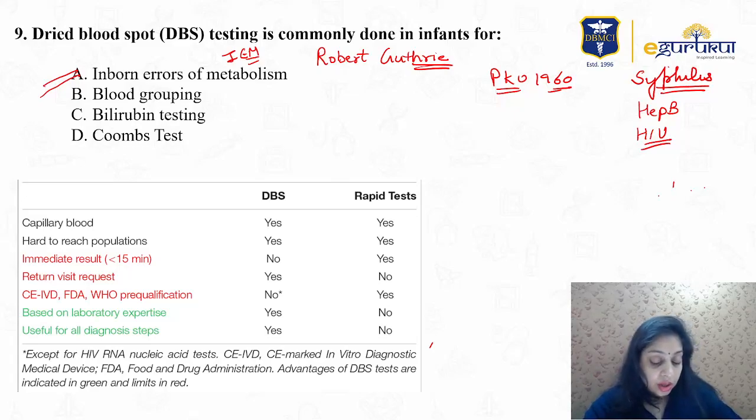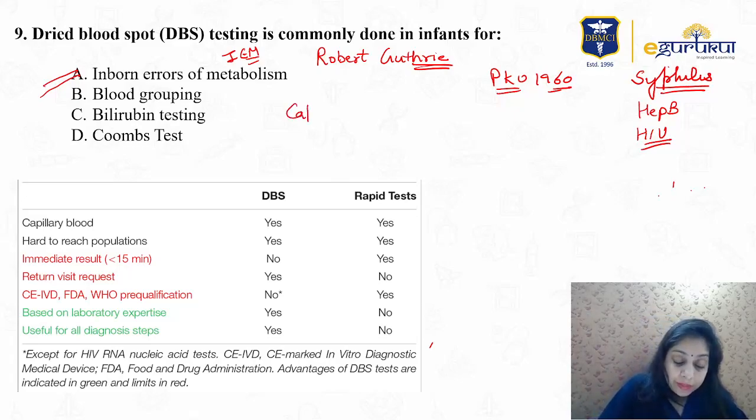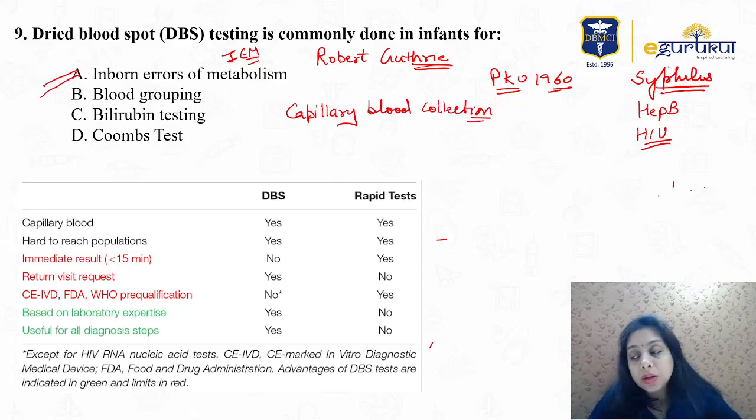Okay, so DBS sampling is actually done two ways. The capillary blood collection method, where the blood is directly deposited on the filter paper.